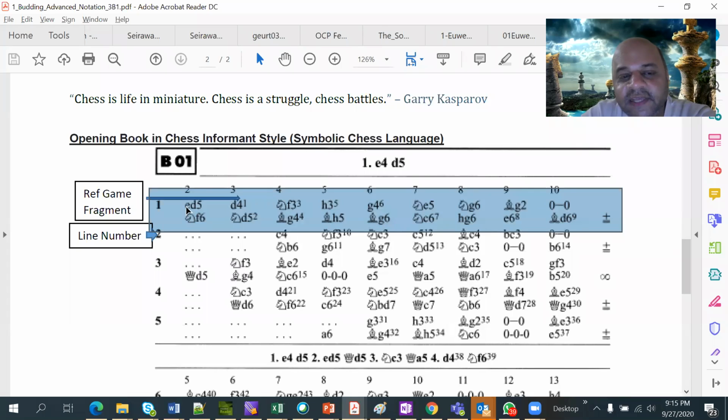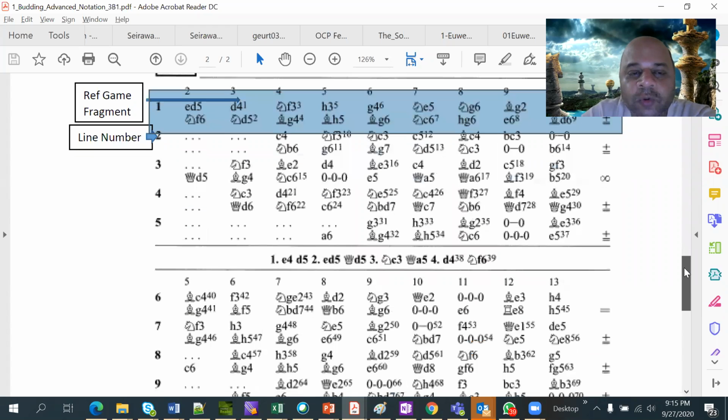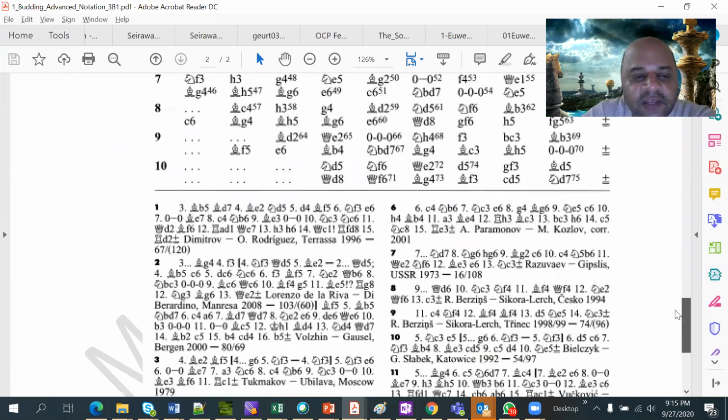On the second move, white plays e takes d5, white takes the d5 pawn, black plays knight to f6. Black does not capture it immediately, black plays the knight to f6, and then white plays d4. After this you have got a footnote called number 1. What it means is after d4, if you want to see what happened in a particular game, that is quoted as footnote number 1.